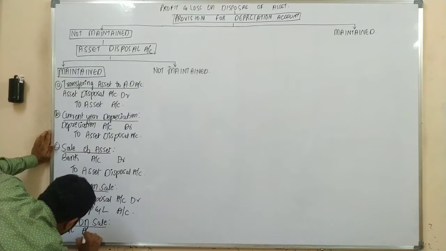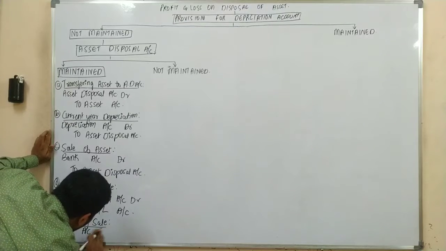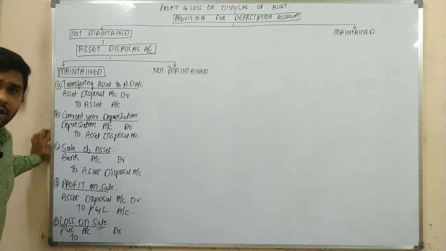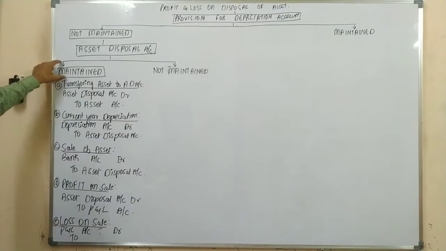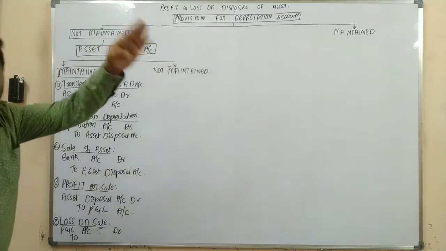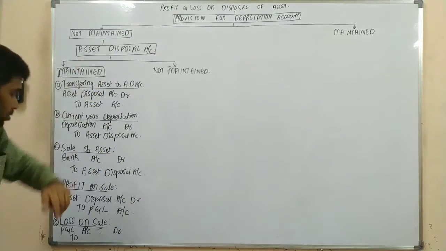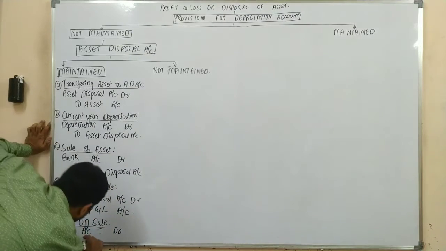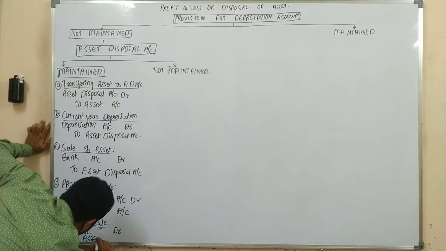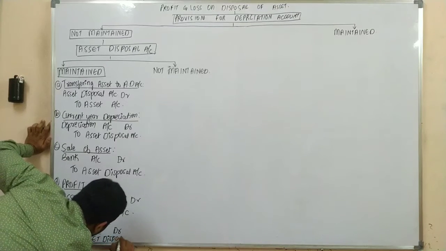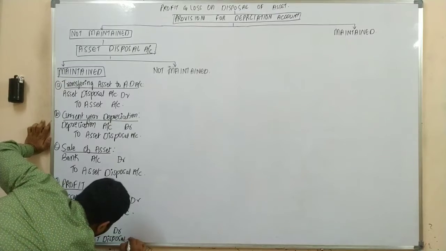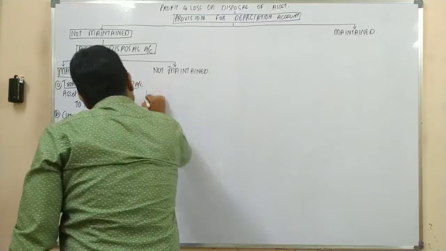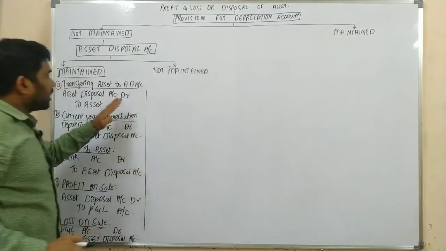So the journal entry would be P&L, profit and loss account debit to, it should be asset. But as we are having a particular asset, we are transferring it to a particular asset account. So instead of P&L account debit to asset account, it would be P&L account debit to asset disposal account. That's it. So these are your journal entries.